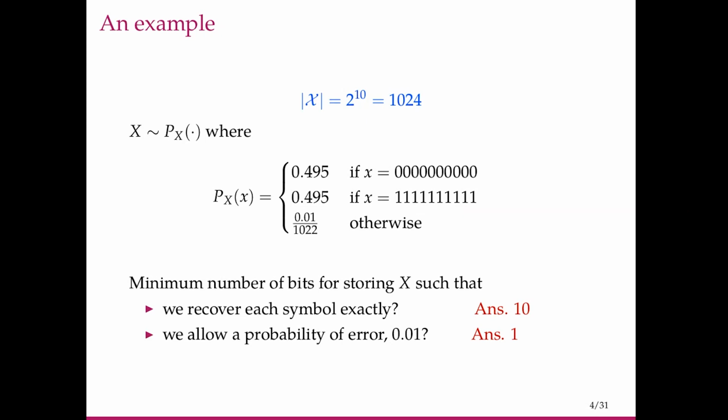We can actually decode to the actual symbol that occurred. So we are only making an error which is less than or equal to 0.01. This illustrates that by looking at the probability distribution and by allowing a certain probability of error, we can actually do much better than the case when we are asked to recover each symbol exactly. So this will be the focus of our study.